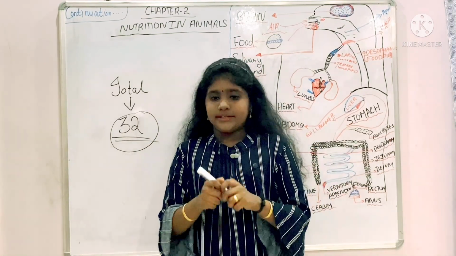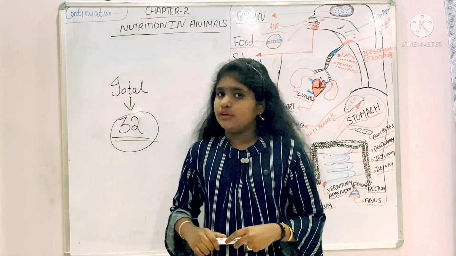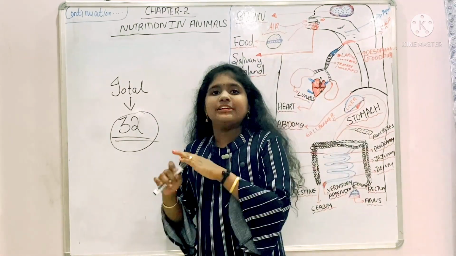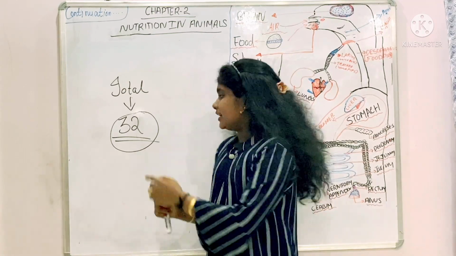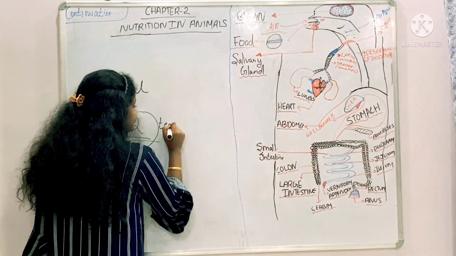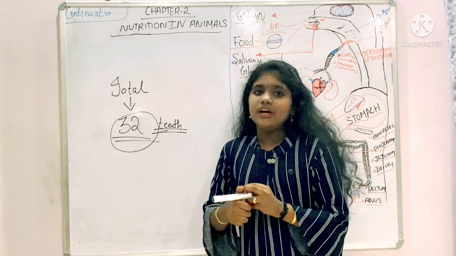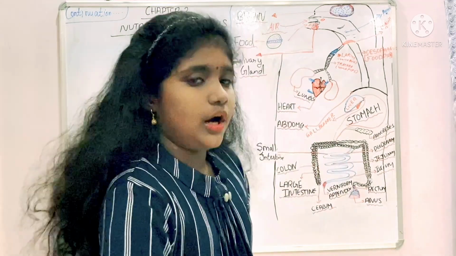This is very, very important. The question will be like that: how many total number of teeth? The answer is 32 teeth. There are 32 teeth in our mouth. So I think you all understand it.